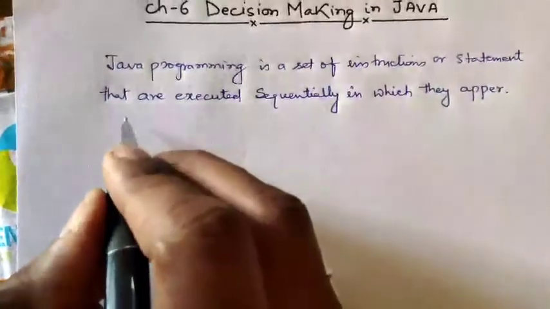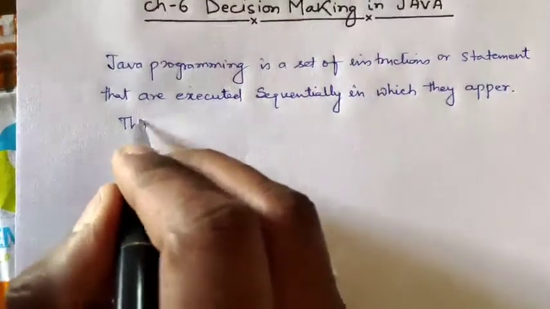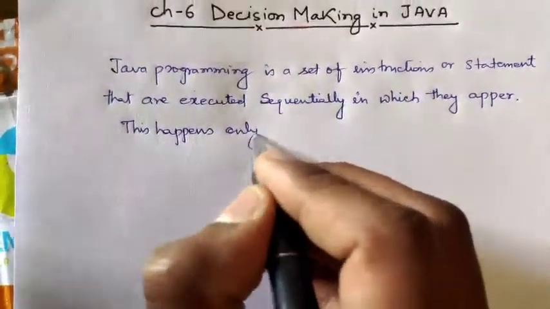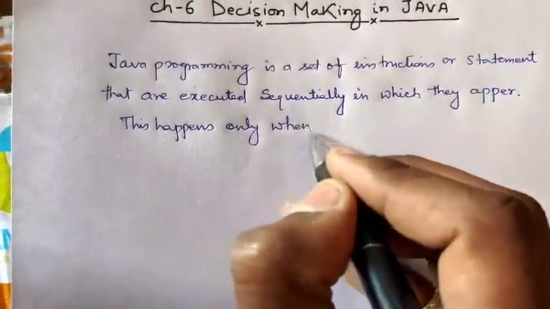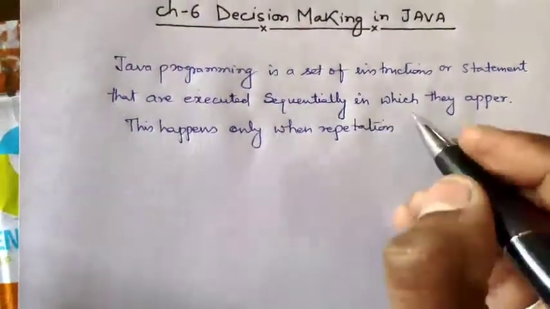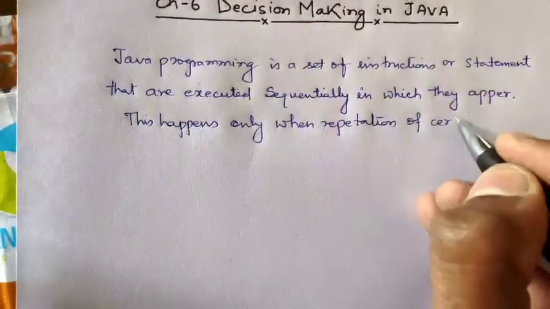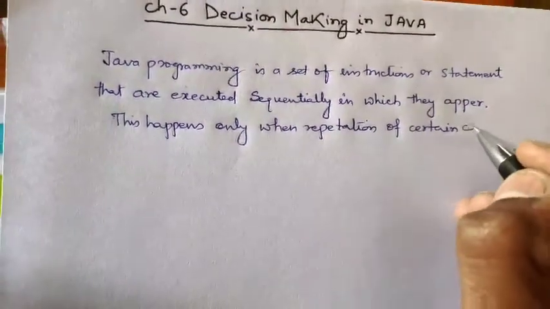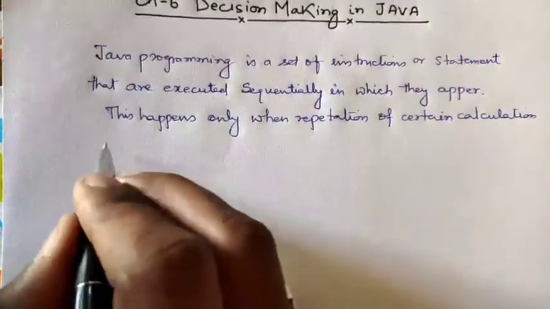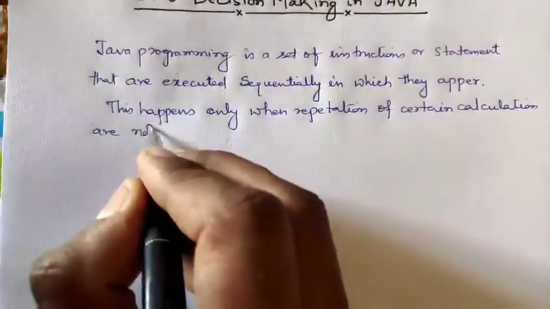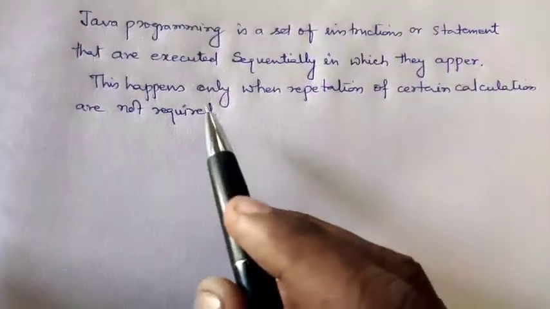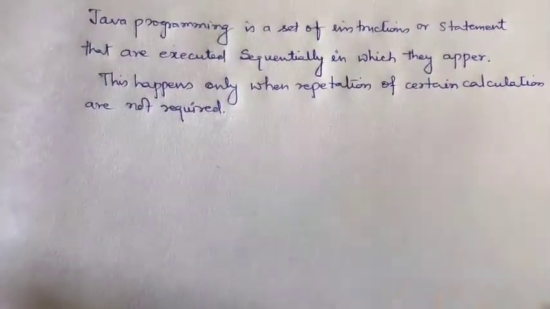But this happens only when repetition of certain calculations is not required.